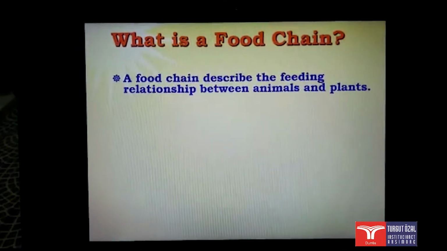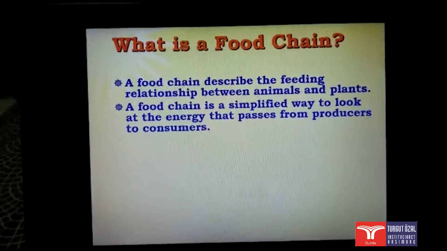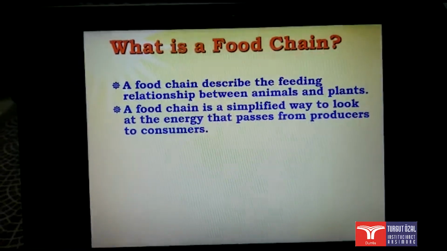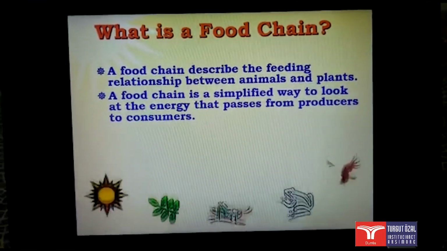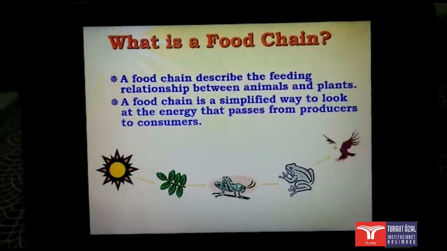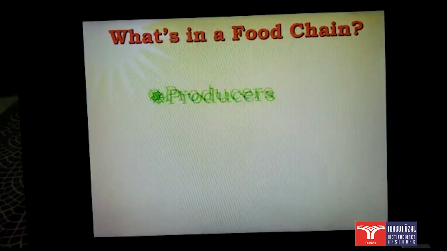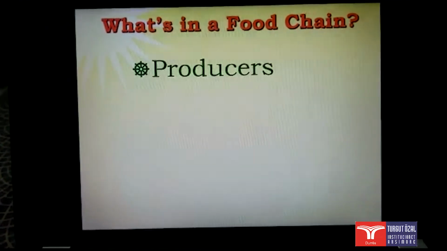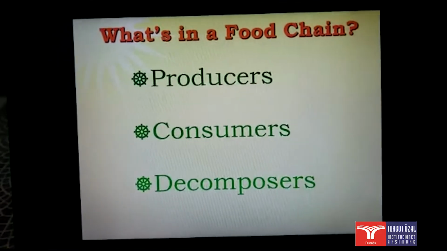A food chain describes the feeding relationship between animals and plants. A food chain is a simplified way to look at the energy that passes from producers to consumers. This is an example of a food chain. But what is in a food chain? First one are producers, second consumers, and third one are decomposers.